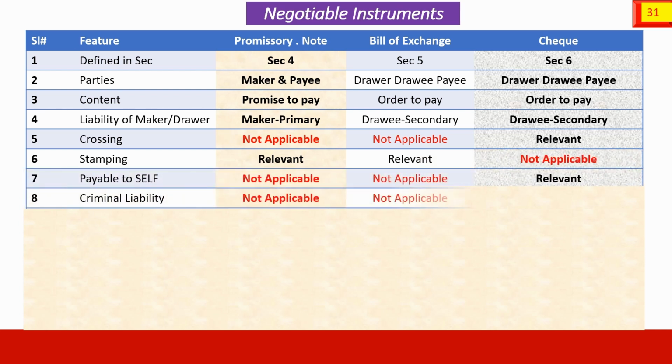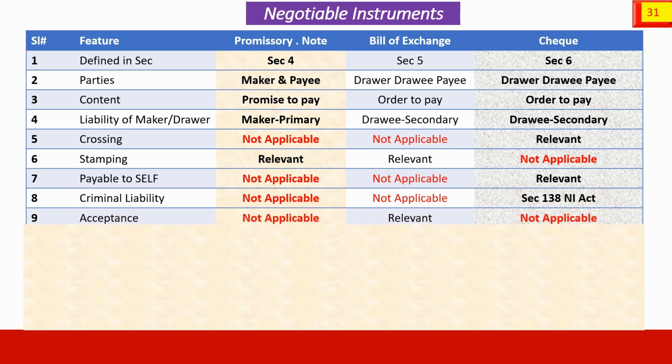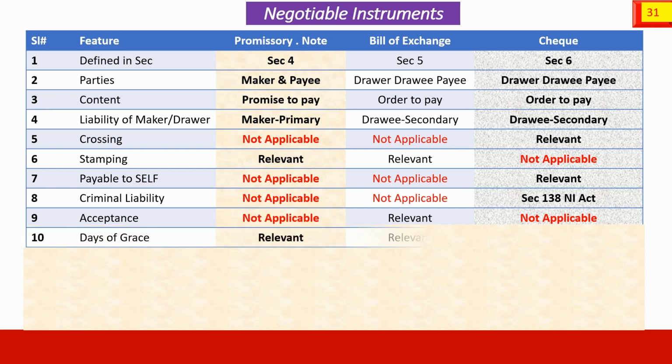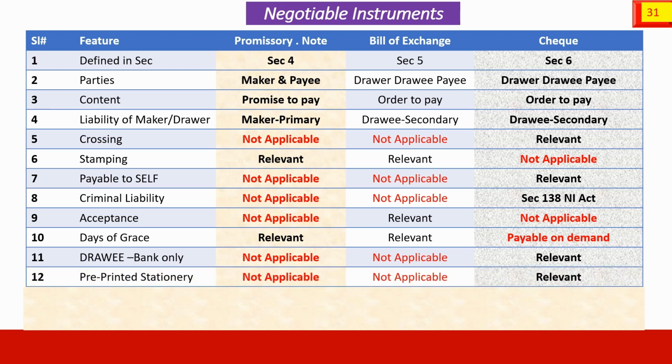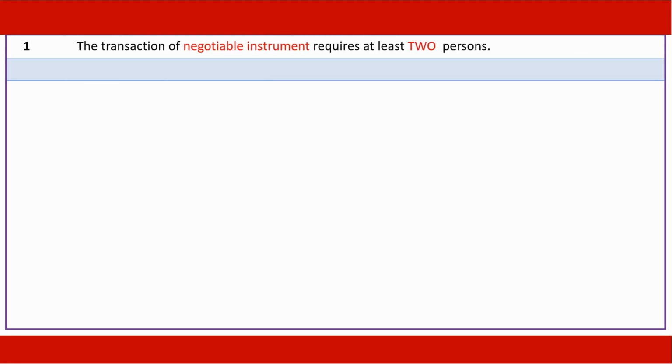Criminal liability under Section 138 for checks. Acceptance relevant only for bill of exchange. Days of grace for bill of exchange and promissory note. Drawee bank only in respect of checks. Pre-printed stationery for banks in respect of checks. Notice of dishonor necessary in case of bill of exchange; in case of checks, bank advice enough. The transaction of a negotiable instrument requires 2 persons.